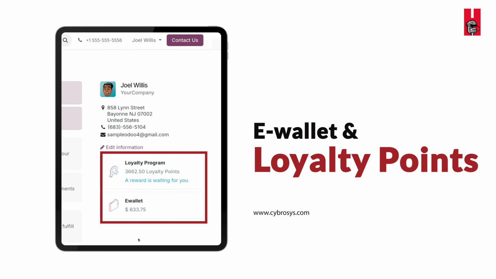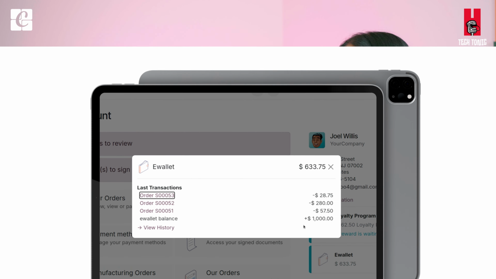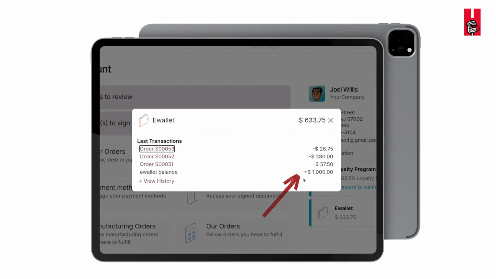Okay, and next we have the e-wallet as well as the loyalty points. The thing is that now, in the customer portal, customers can view their e-wallet as well as the loyalty points. That is, they can find how much the balance is, the points, and all such things can easily be noticed inside the customer portal. In which sales order it is applied, what amount of points are used, or what amount of transactions has been done, which enables customers to keep track of all these points. Yes, so that's one thing which has come.